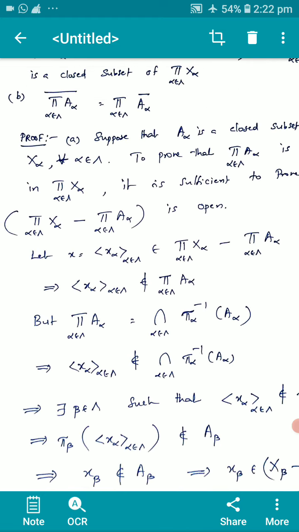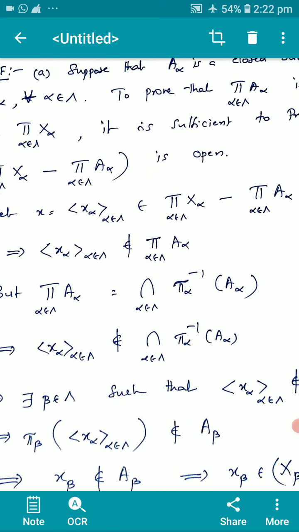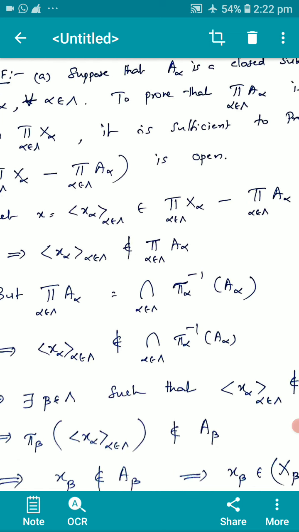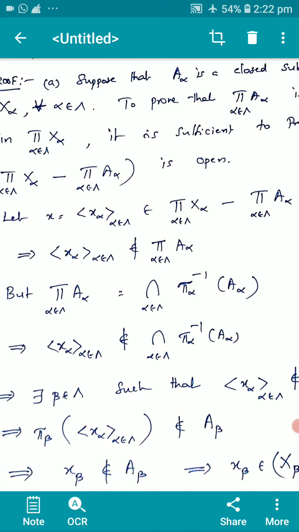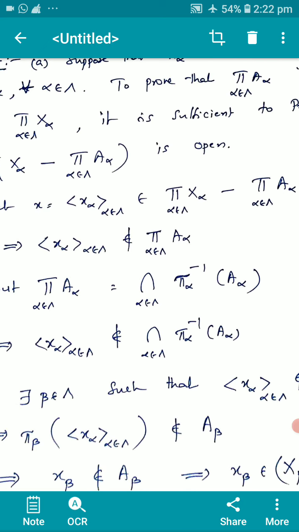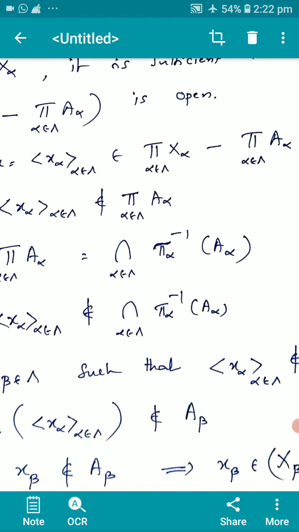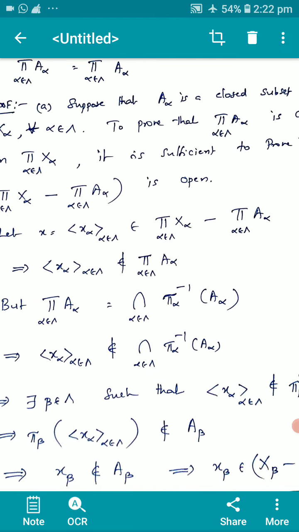But the product of A_α is the intersection of all such π_α inverse of A_α, where π_α is a projection map. This implies x is not an element of the intersection of π_α inverse of A_α.